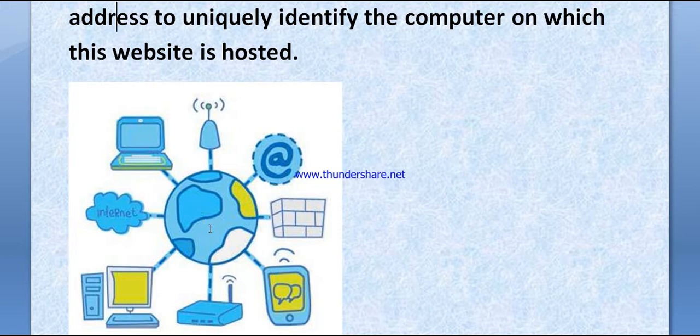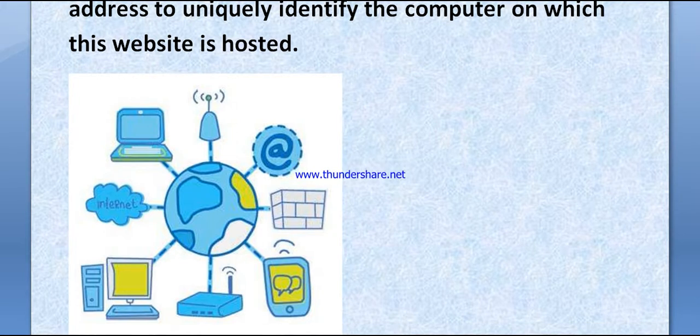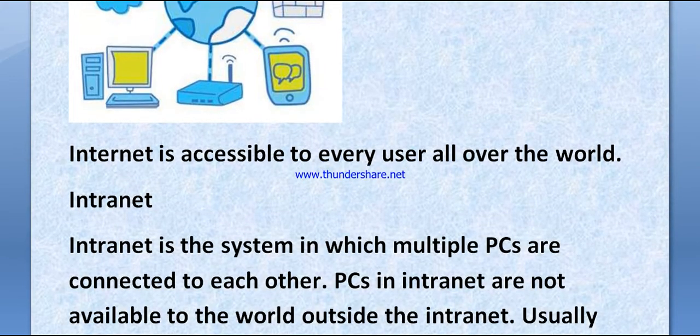So this is the internet, and you can see the laptop, network, wall, mobile, switch, hub, computer, and this is the wireless Wi-Fi. So this is the internet. The internet is accessible to every user all over the world.